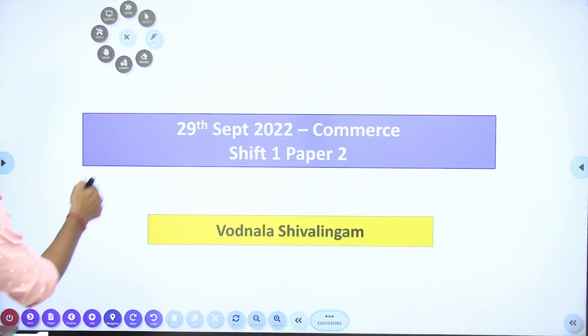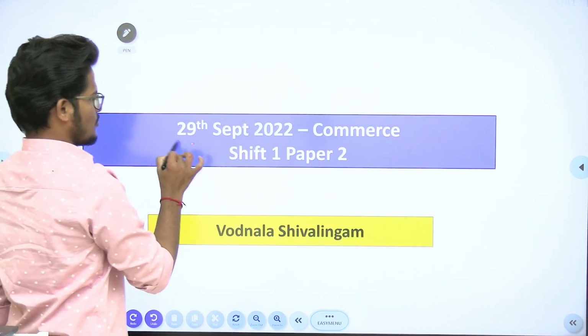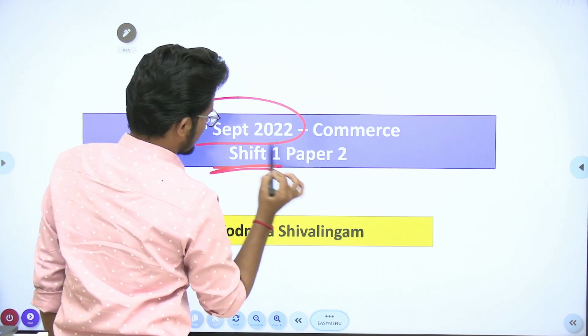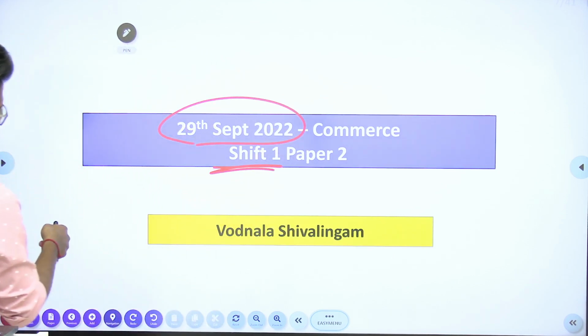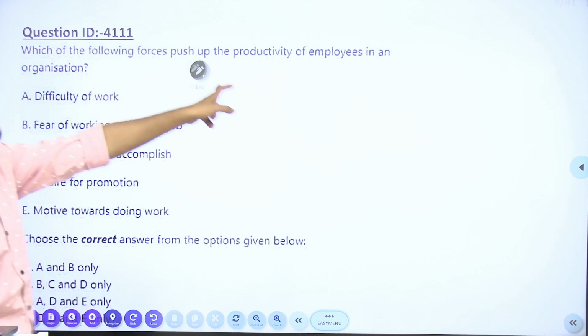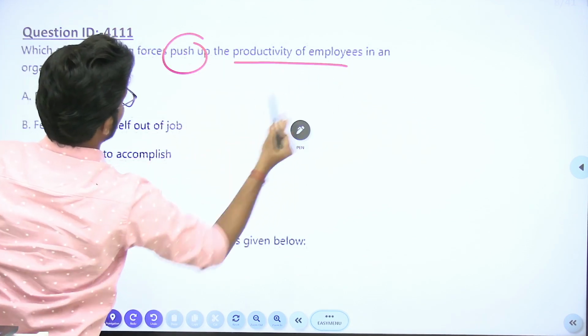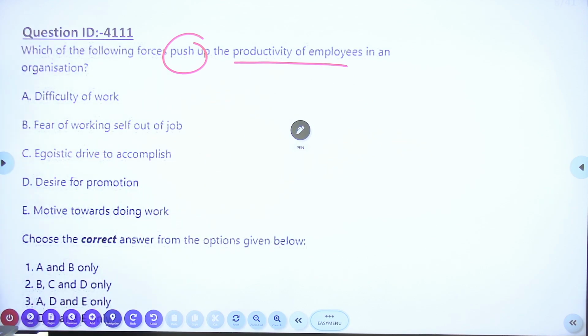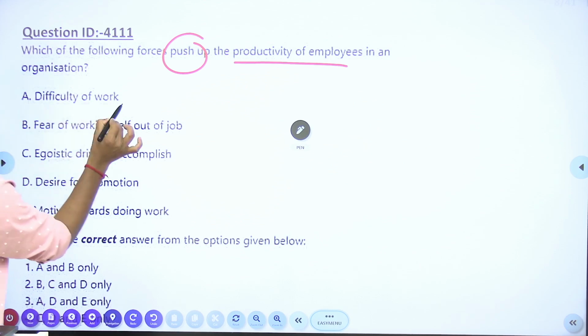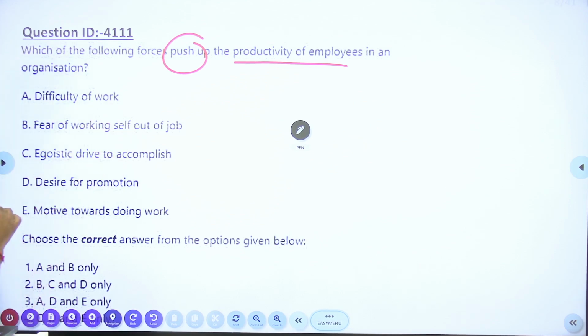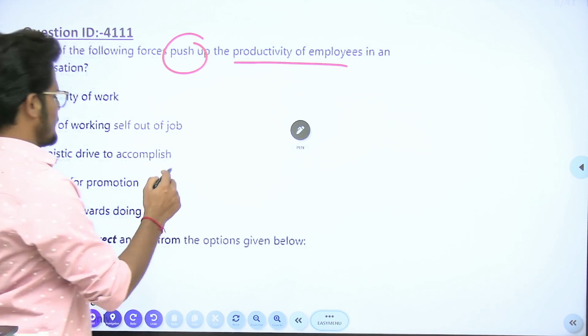Question number 1, 29th September 2022, shift number 1 paper, that is the commerce shift. Which of the following forces push up the productivity of employees in an organization? The options are: difficulty of work, fear of working self out of job, egoistic drive to accomplish, and desire for promotion, motive towards doing work.